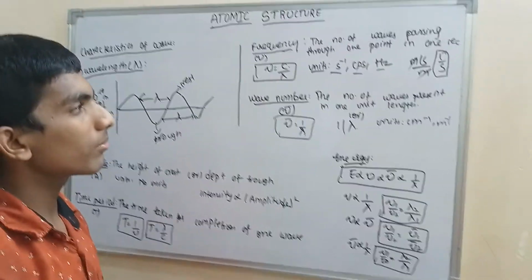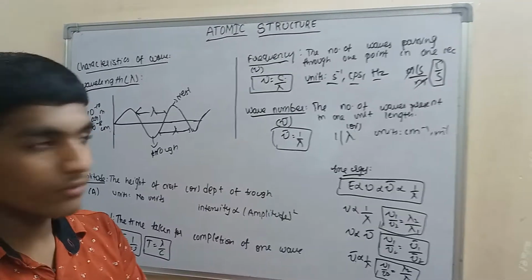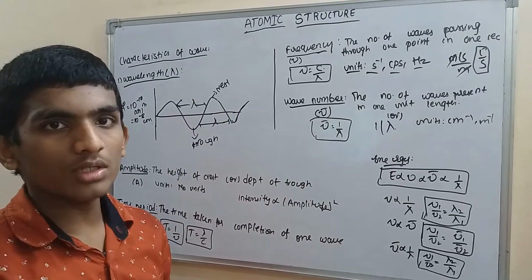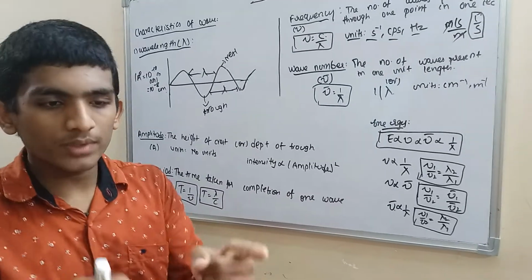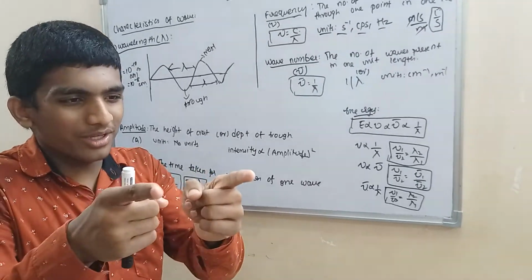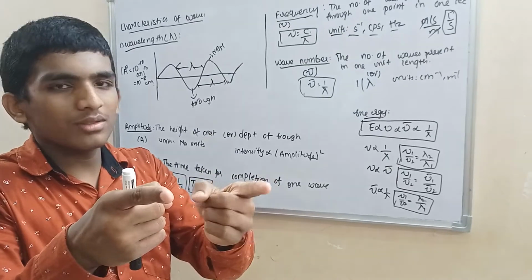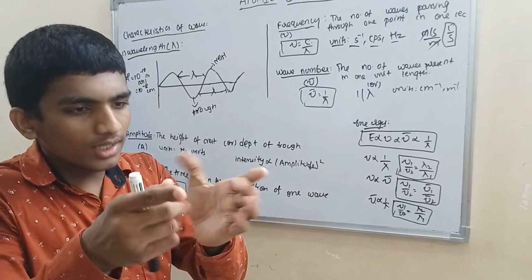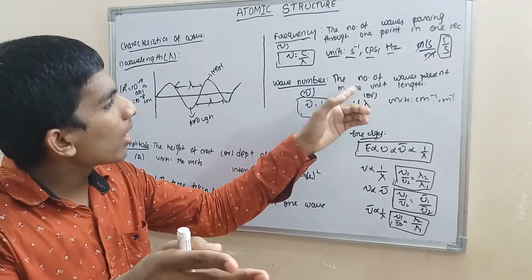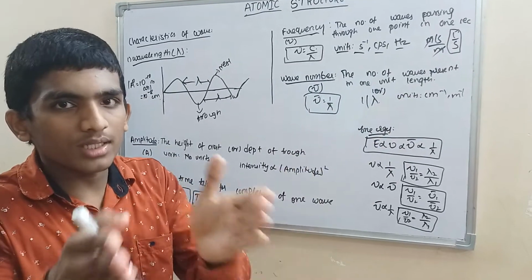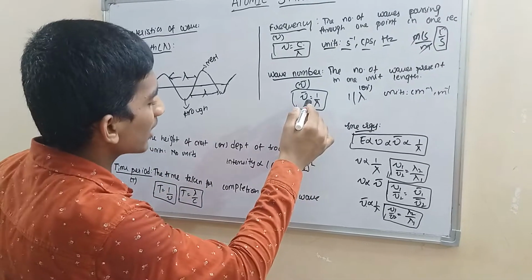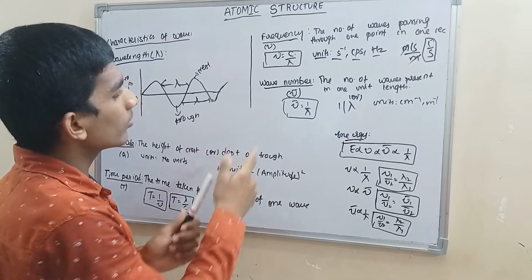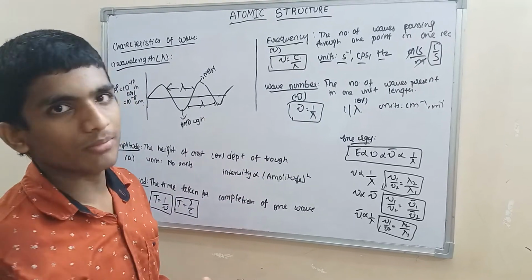Next, wave number: the number of waves present in one unit length. Suppose the unit we have taken is 1 centimeter. In this length, how many waves are present? For calculating that, nu bar is equal to 1 by lambda.